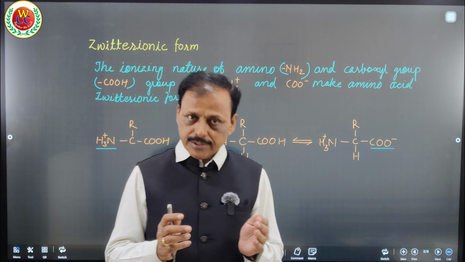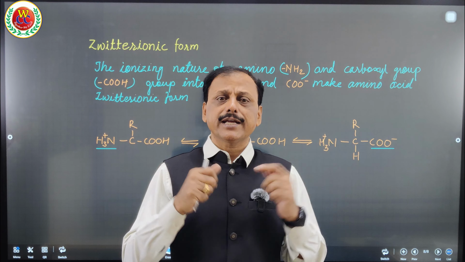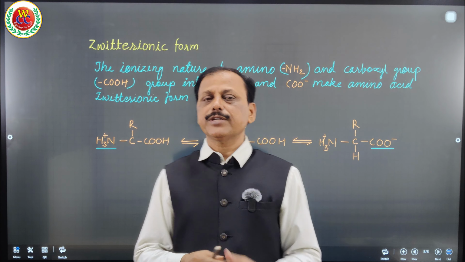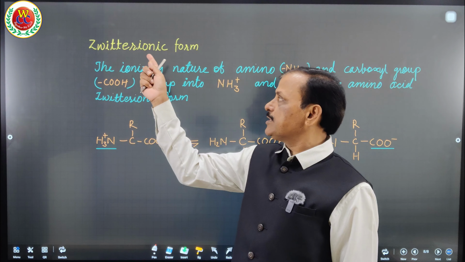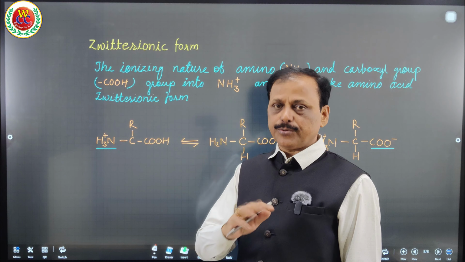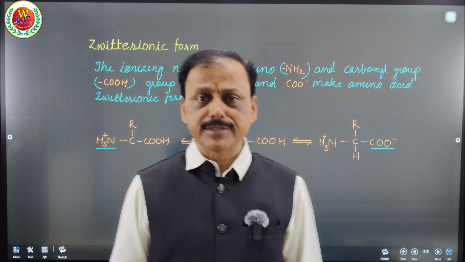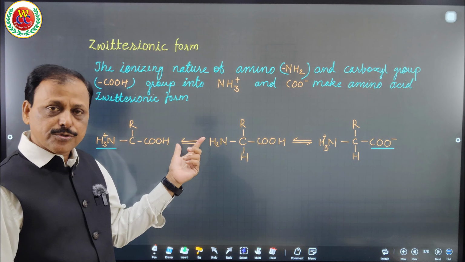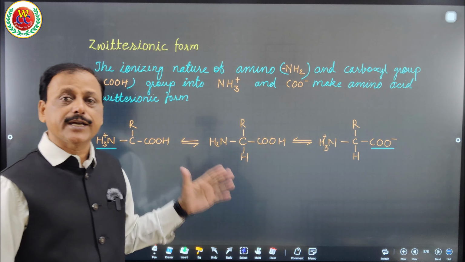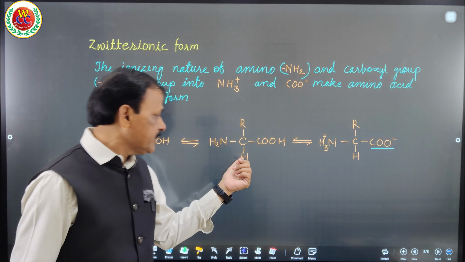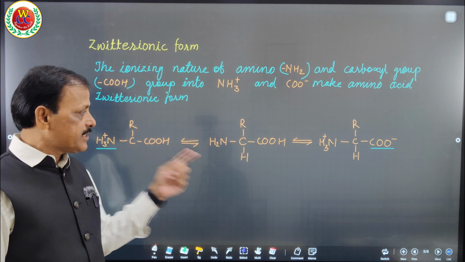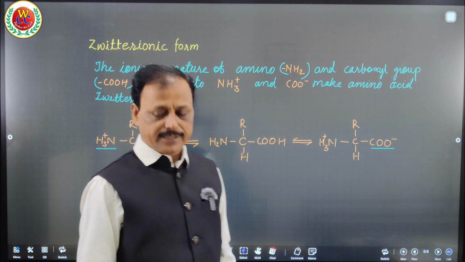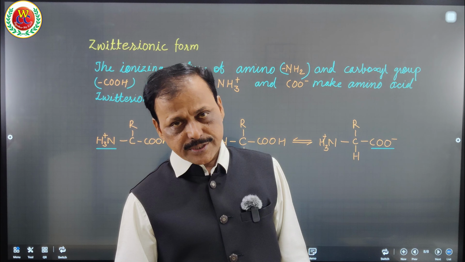When an amino acid forms both cation and anion, that characteristic is known as zwitterionic characteristic or zwitterionic form. I hope you got it, and a question can be asked in examination why amino acids are known as zwitterionic. It is so because they produce both cation and anion, by hydrogen from COOH going to the NH2 to form NH3 cation and the COO anion. Okay, I hope you got it.